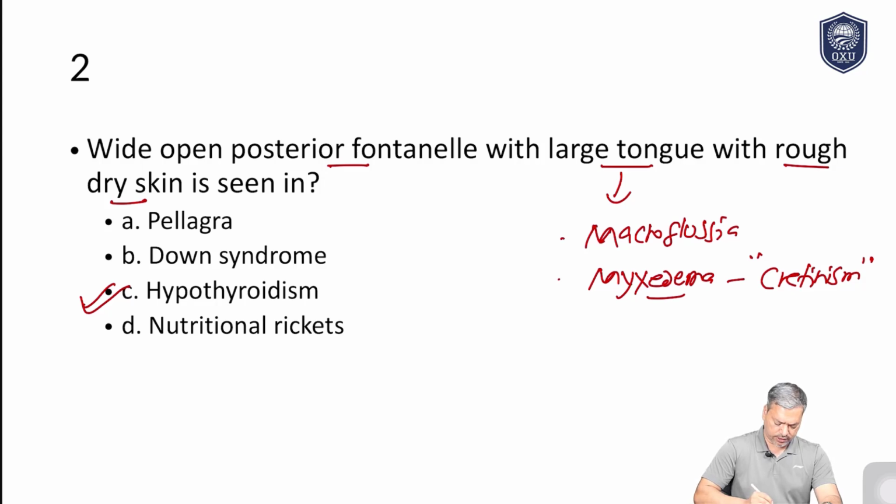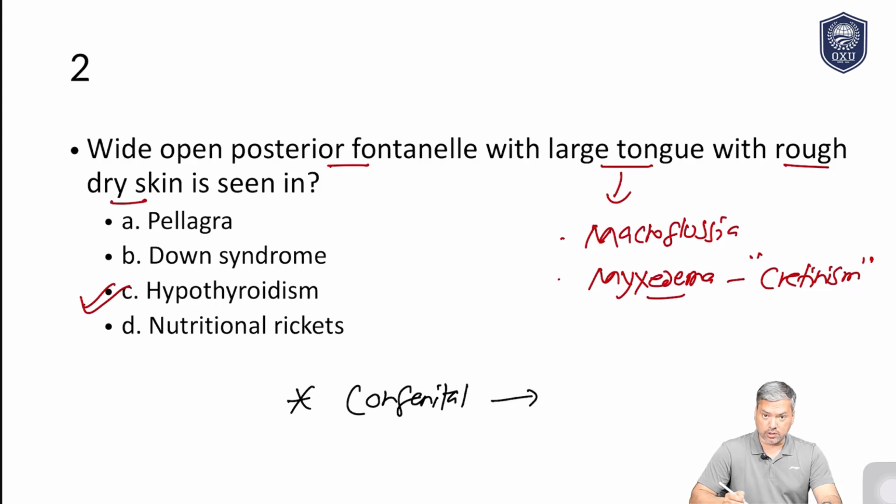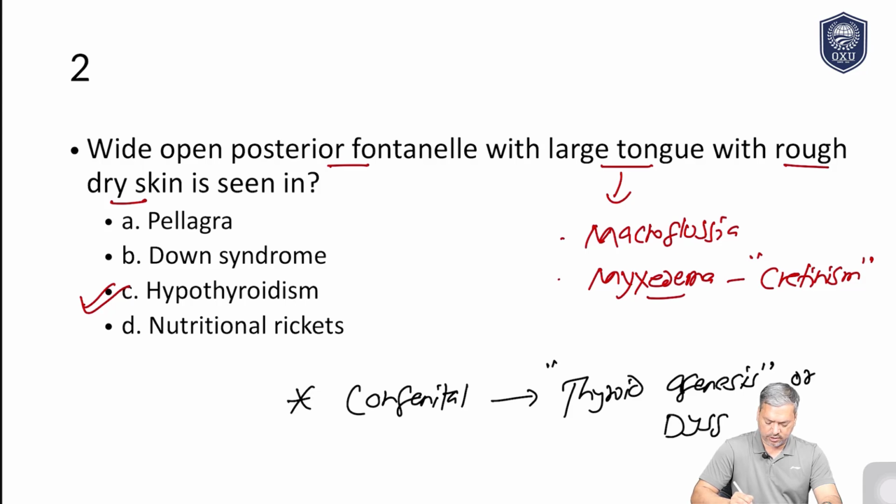Now a little bit of more knowledge regarding hypothyroidism. Now can you tell me what is the most common cause of hypothyroidism in a baby or a child? That is, of course, congenital. Okay, congenital hypothyroidism, and the most common cause of congenital hypothyroidism is thyroid agenesis, means thyroid gland is absent. Okay, or thyroid dysgenesis, it is not properly formed. So if a child is diagnosed to be thyroid agenesis or dysgenesis, then the treatment should be lifelong. Okay, we need to continue a thyroid hormone supplementation for the lifelong. Okay, so this is quite easy.